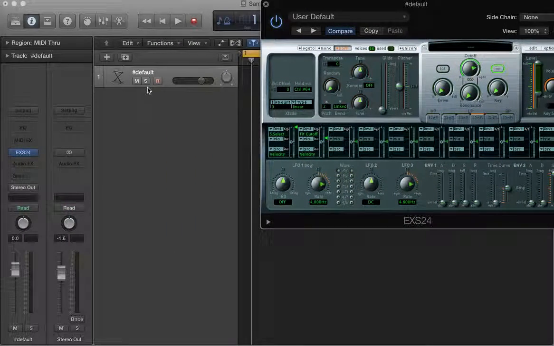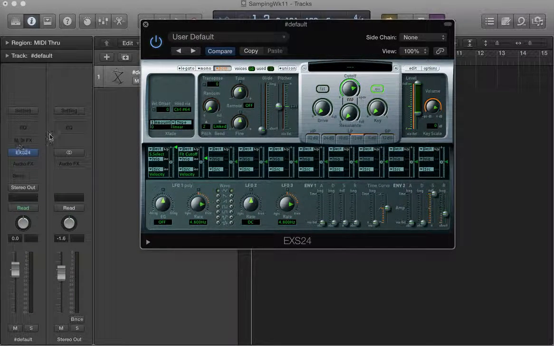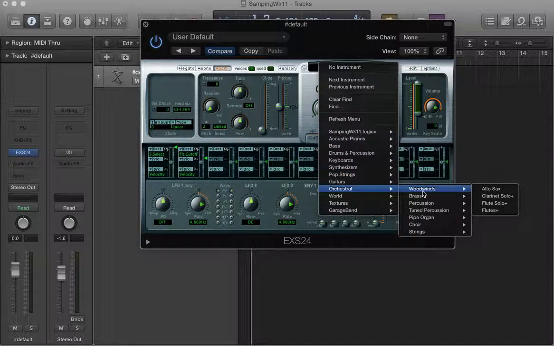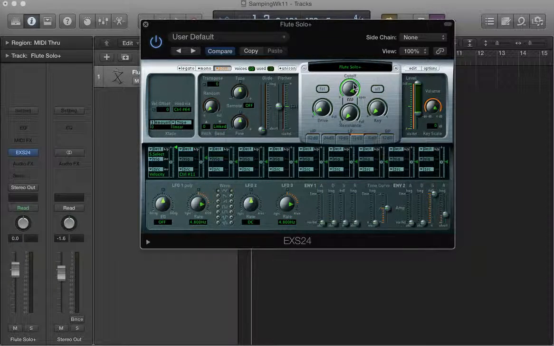I've just got a software instrument track here with an EXS24 loaded on, so I can go ahead and load up a preset here. I might choose some woodwinds, and let's have some flutes. Okay, and what I'm going to do is go into the Edit menu here.